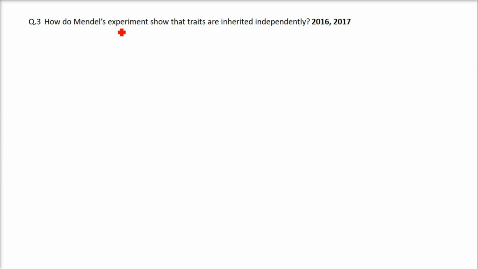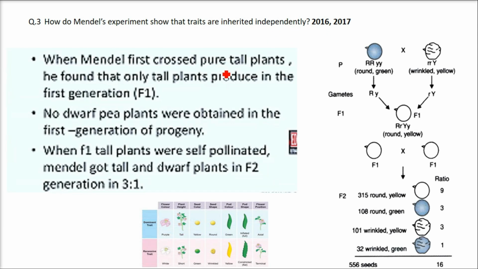How do Mendel's experiments show that traits are inherited independently? This question is repeated in 2016, 2017. So this Mendel, he was a scientist. He first crossed pure tall plants, that is, he took the pea plants into account.